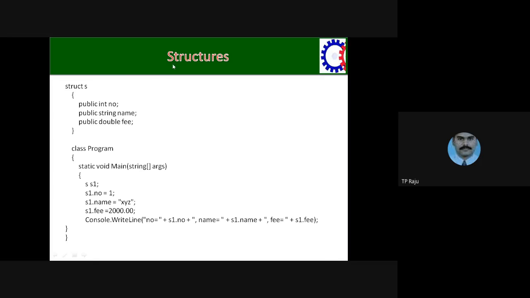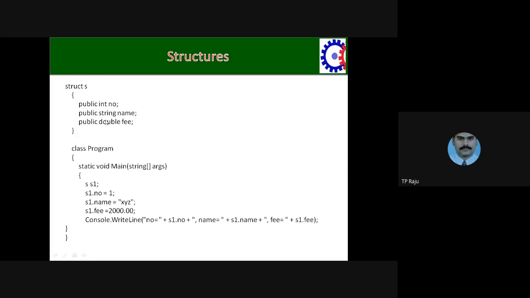If you see the next slide, you are creating a structure with the name S. In this you have no, name, and fee as members. Remember the point: structure members are by default private. That's why you are declaring them with the keyword public. If you require, you can put it. Otherwise, you can keep the structure members private.